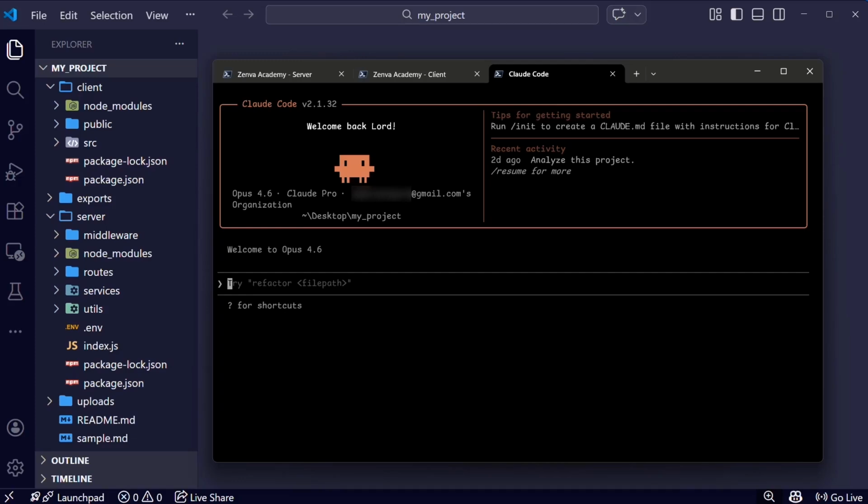Now, let me give you a key warning. Claude will not protect your architecture. Claude will not stop and say, this might break your app. That responsibility is still yours. Claude Code is a multiplier. If your instructions are disciplined, output is disciplined. If your instructions are sloppy, problems scale faster.